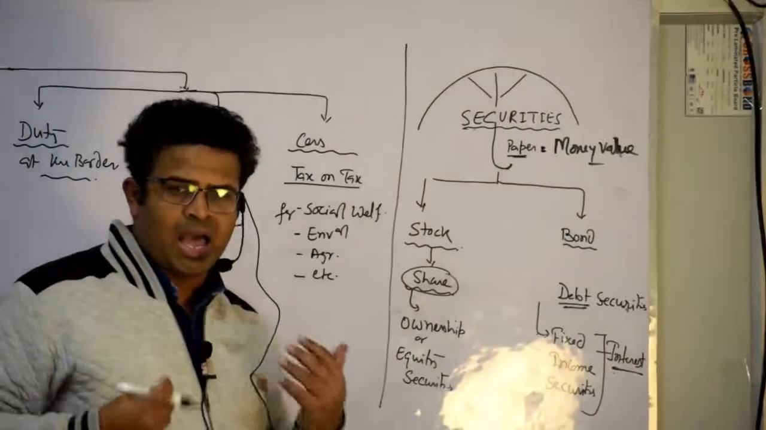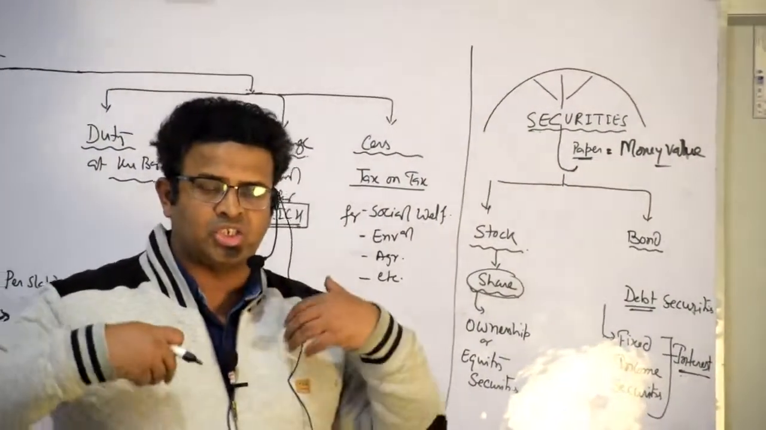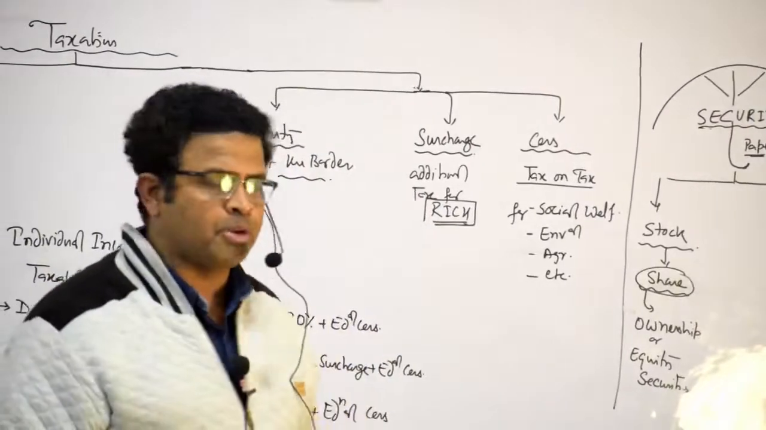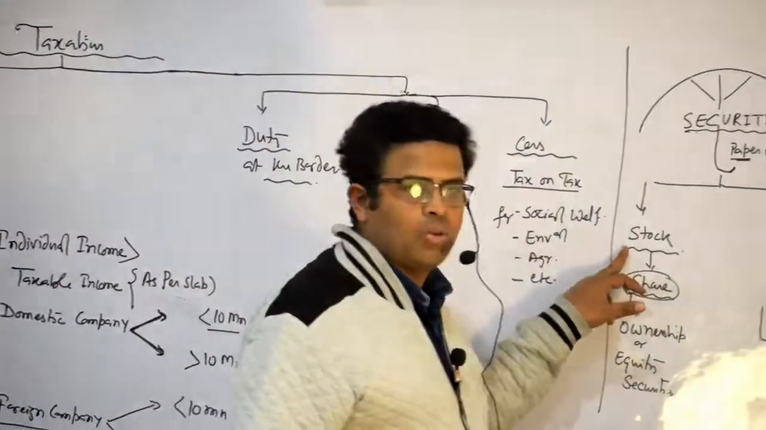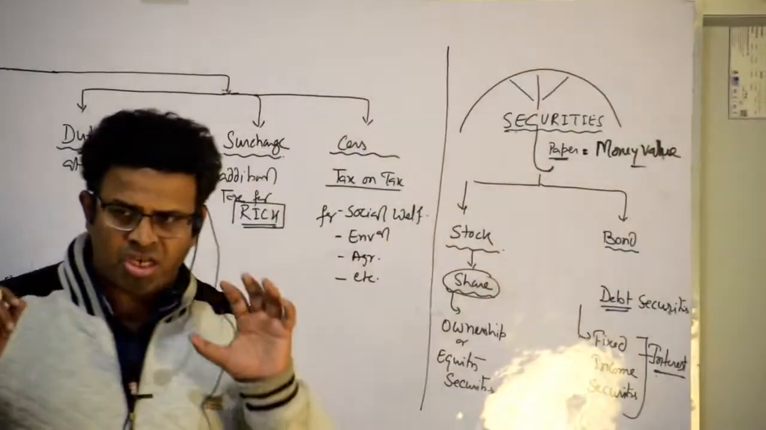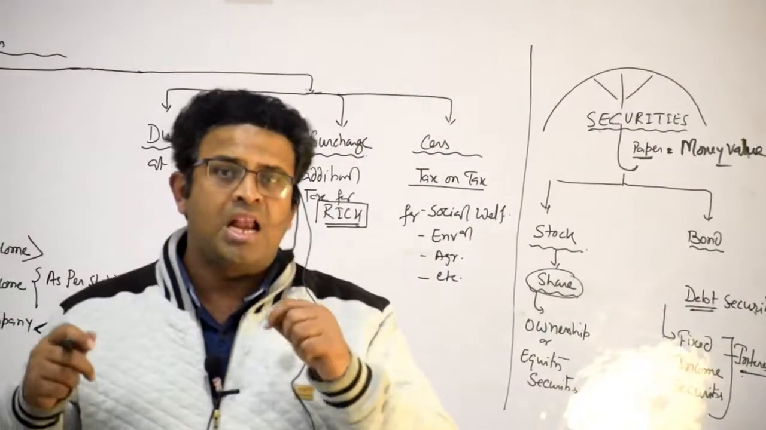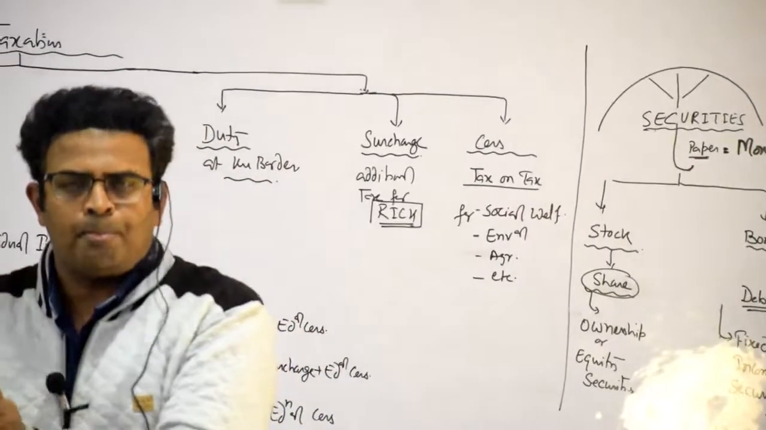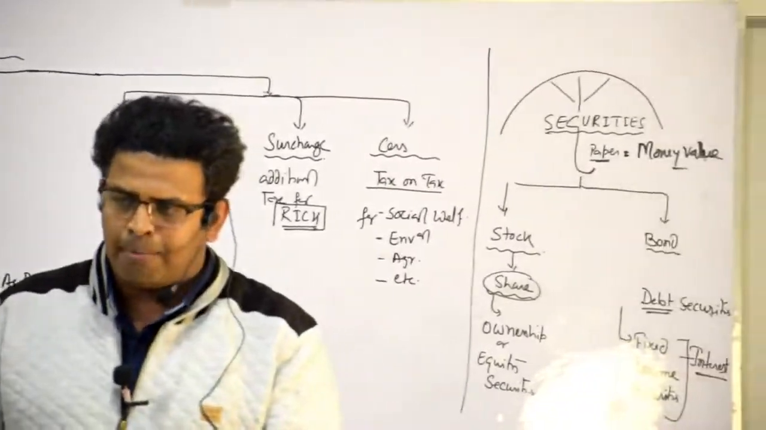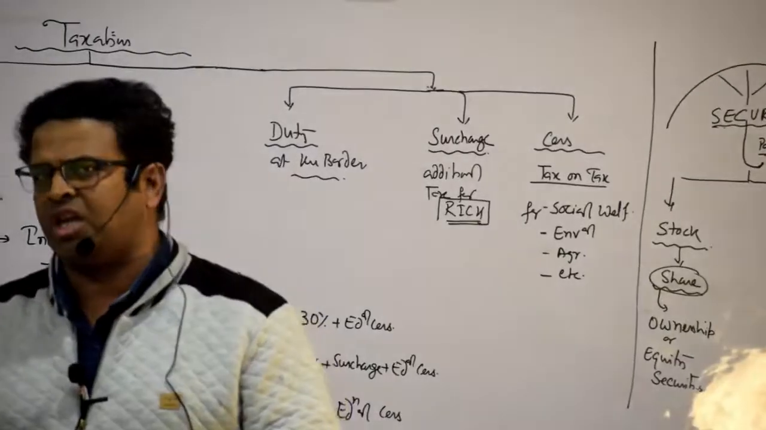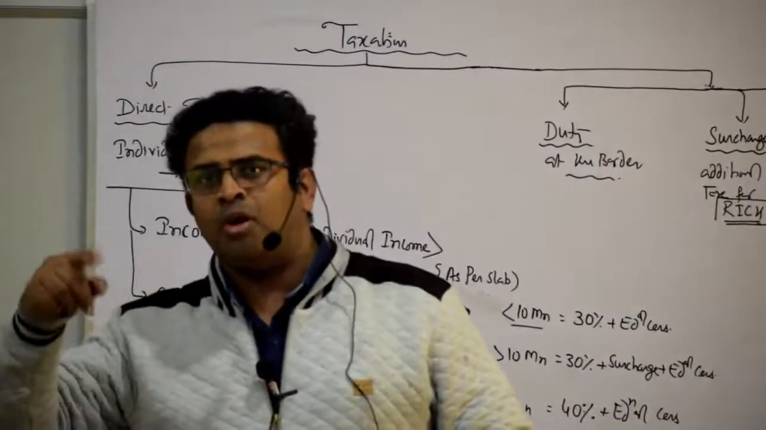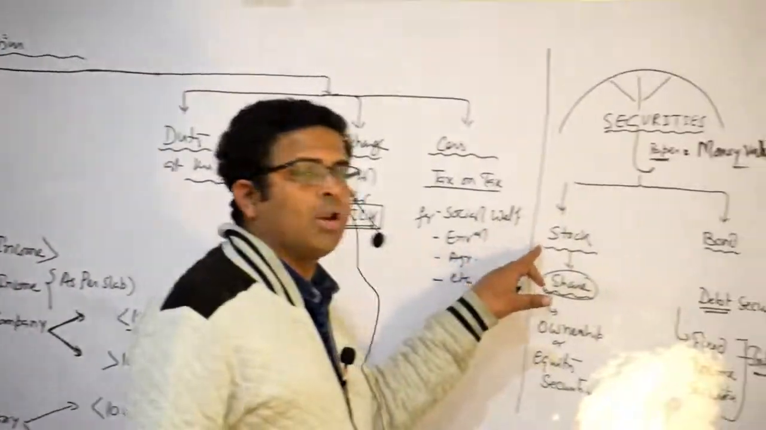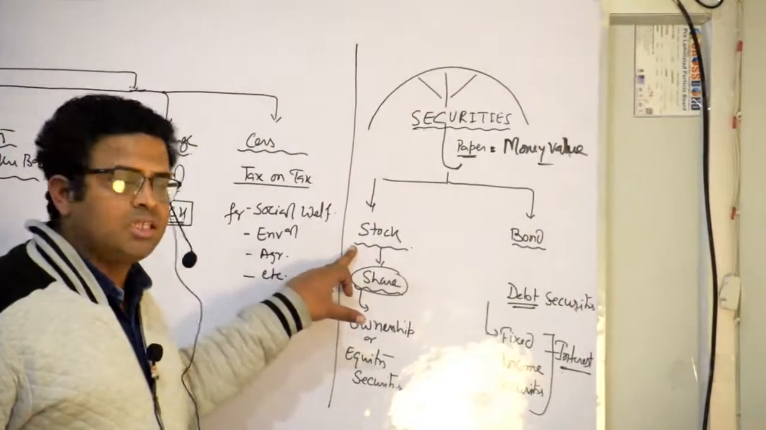Suppose I have to purchase a share from a company. If I purchase a share from the company, this is known as stock. If I am purchasing a share from a company, then I become a little bit of an owner of that company. Suppose I have purchased around 1% of the share of that company. So I become a 1% owner of the company, and that is known as stock. Understood? This is a stock.